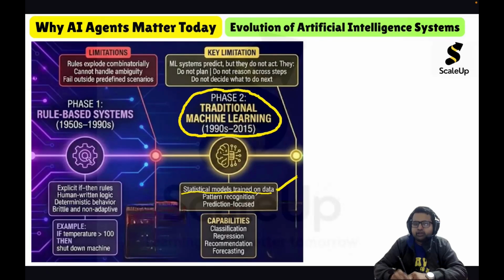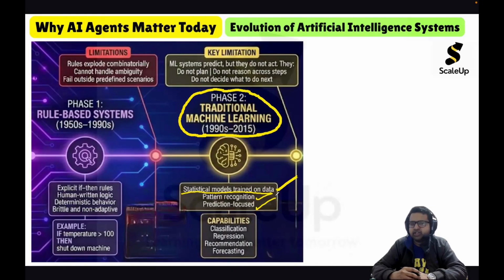Machine learning is based on pattern recognition. Machine learning systems can recognize patterns in the training data, and it is mainly focused on predicting something: either predicting a value or a real number, predicting a class label, predicting trends based on time series data, or predicting weights or priorities for recommendation systems. So they are basically predicting, based on pattern recognition from the training data.